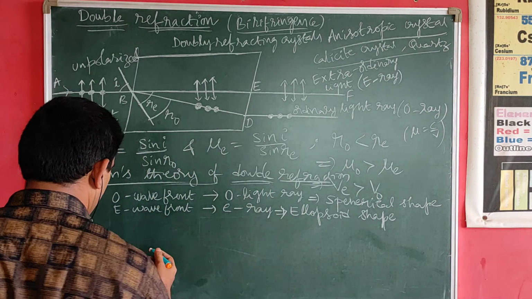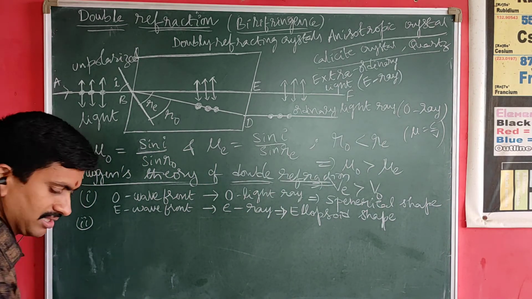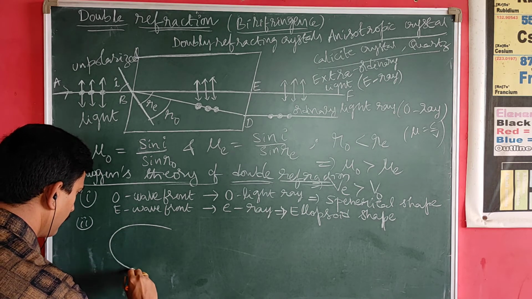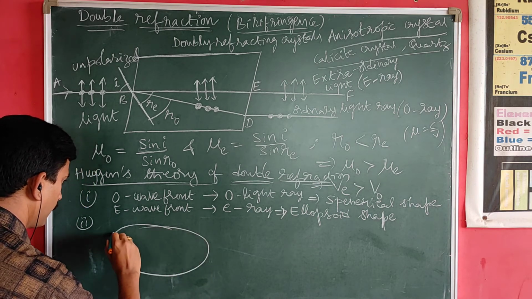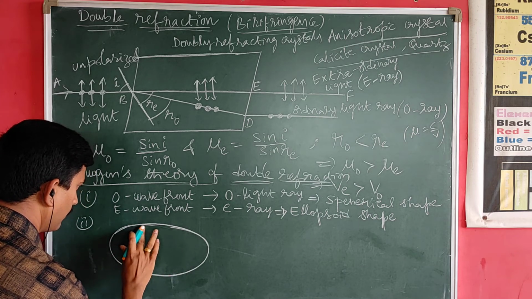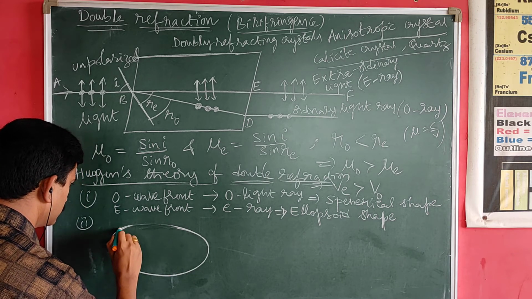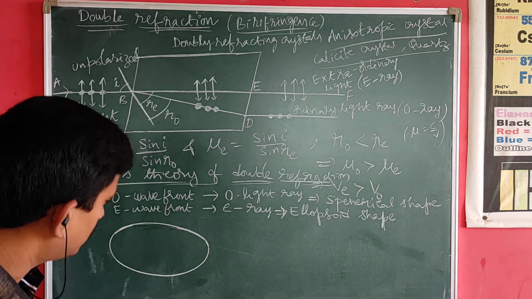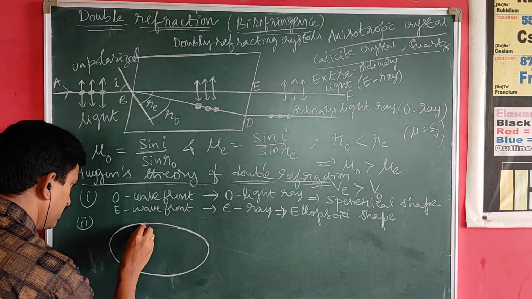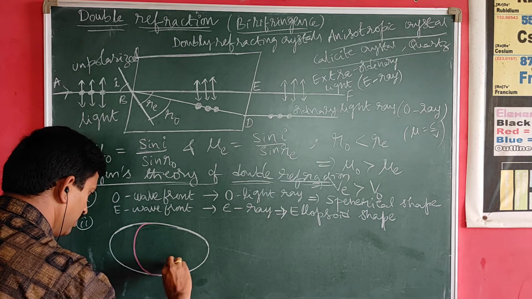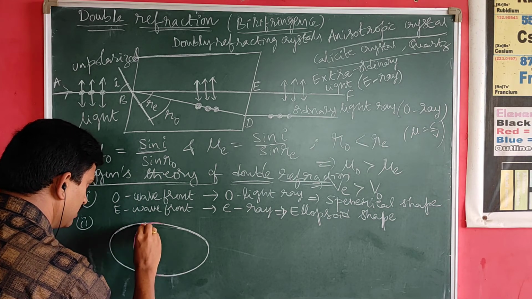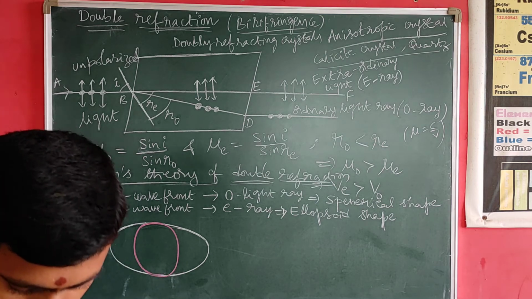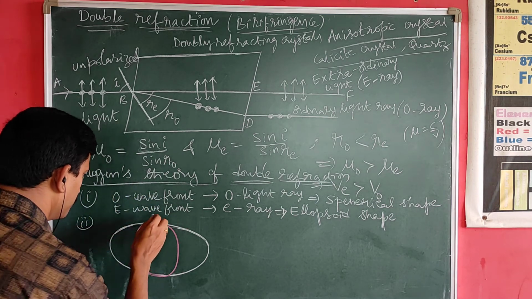I represented a diagram so you can easily understand that. Sphere I represented with the pink color chalk, ellipsoid with the white color chalk, and optic axis with the blue.